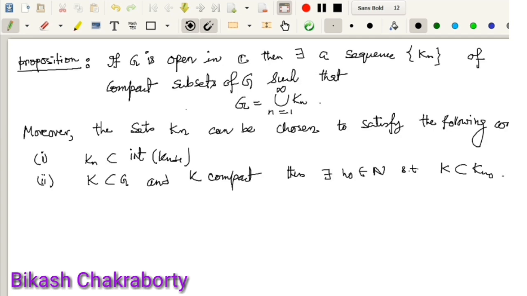Dear friends, today we will discuss an important property of open sets. Every open set in the complex plane can be written as a countable union of compact sets. So now we state the proposition.